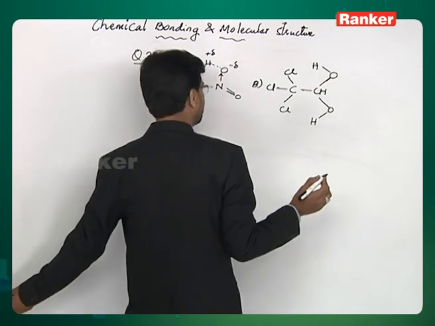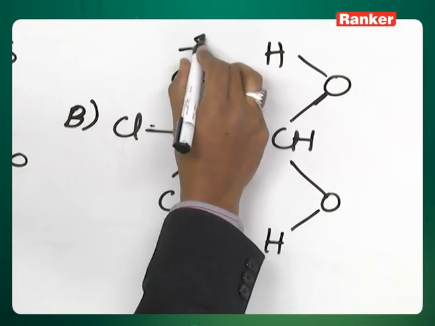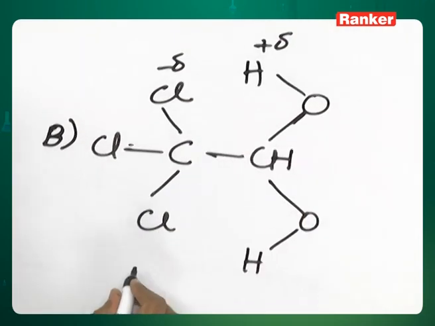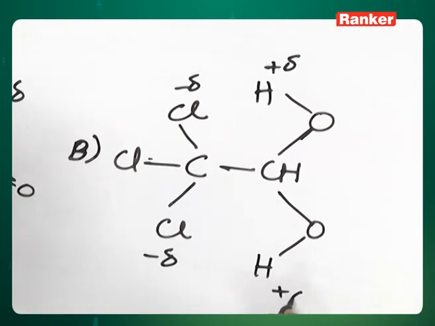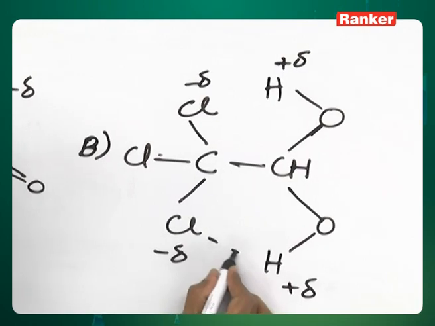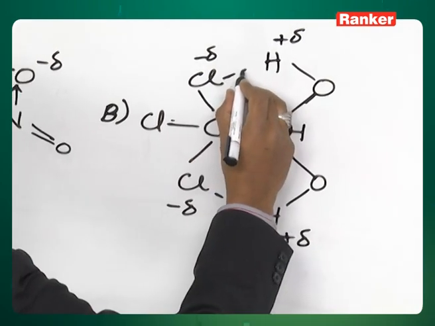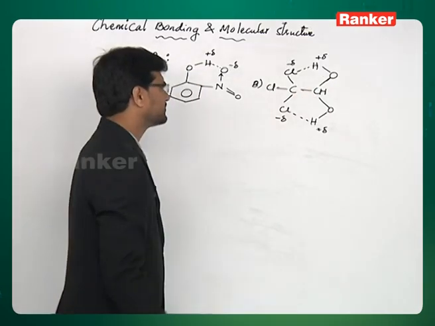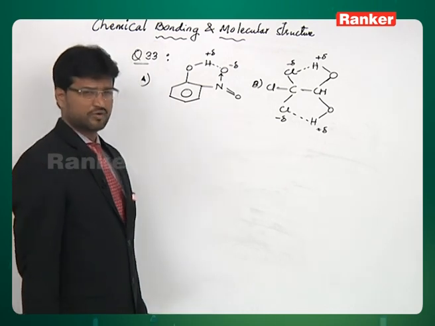This is chloral hydrate. This has a partial negative and this has partial positive charge, and there is attraction like this. So even this has intramolecular hydrogen bond.